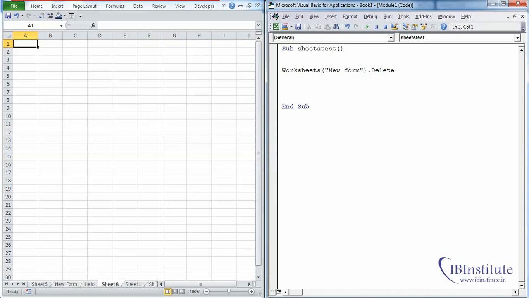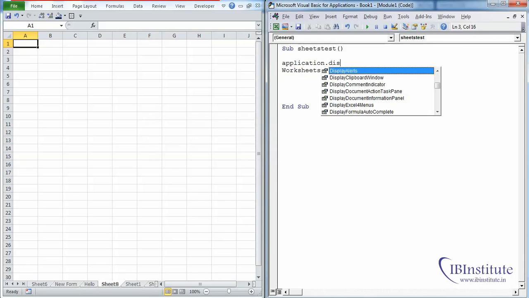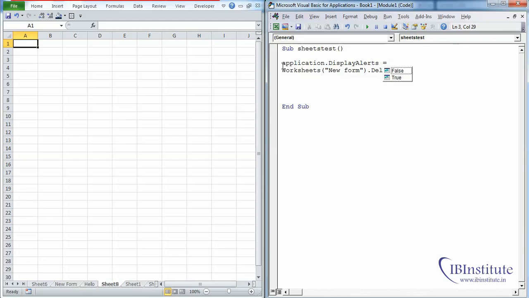So we have to use a simple coding, and that is Application.DisplayAlerts = False. Now if you press F5, what will happen? New form sheet will be deleted and there will be no message alert for that. So press F5. Now you can see new form worksheet has been deleted. Now let's suppose you want to delete even hello. So change this new form to hello, and now press F5. Just keep an eye in Excel at the bottom of it. Sheet hello will be deleted. So the sheet has now been deleted.